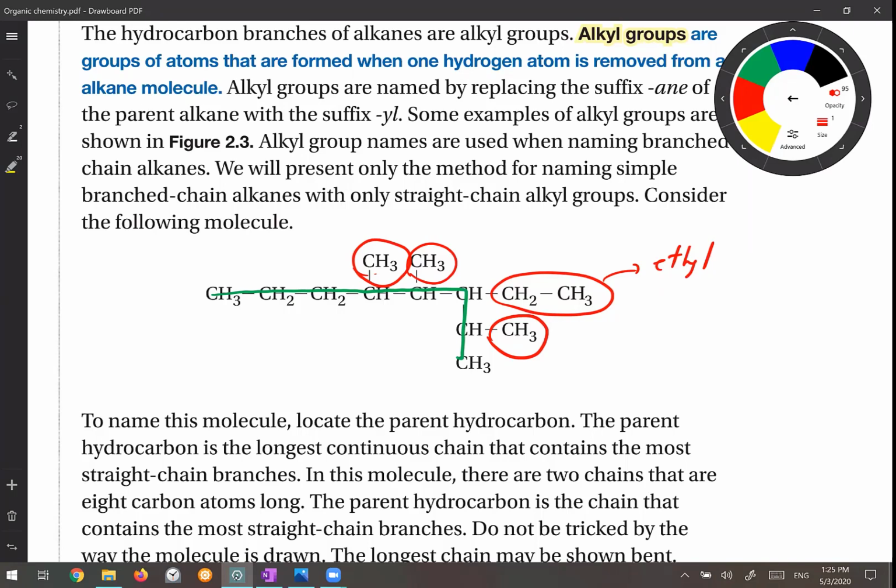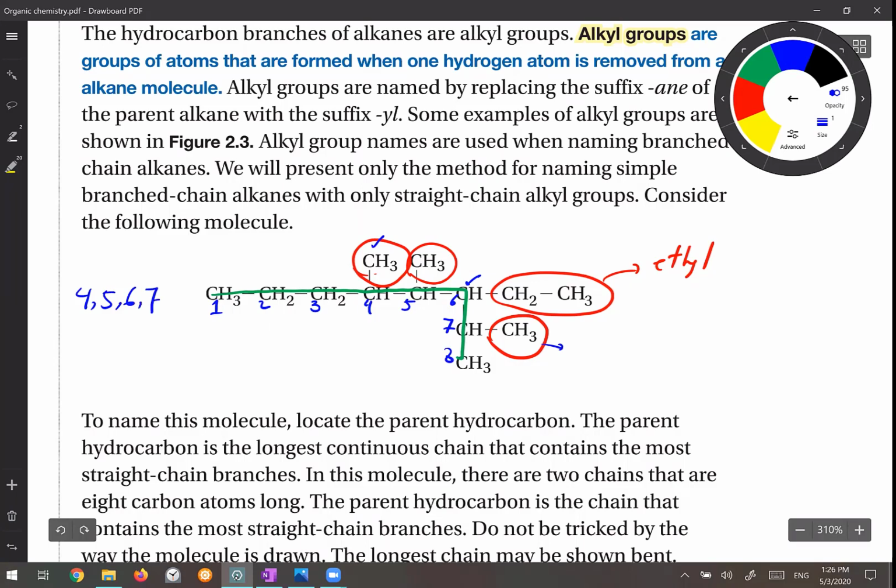So now I have to number the parent. Let's say I number it from the left side. It becomes 1, 2, 3, 4, 5, 6, 7, 8. So what are the positions of the branches? The first methyl is in position 4. The second one is in position 5. This ethyl is in position 6. And this methyl is in position 7.